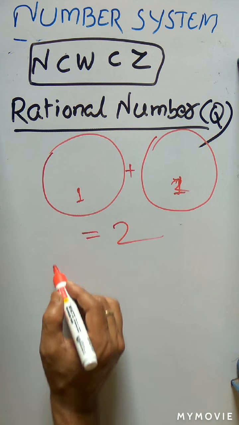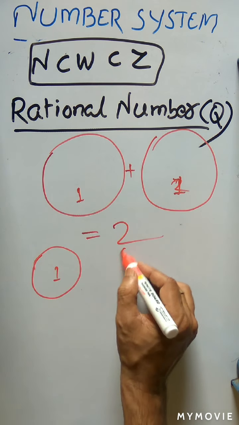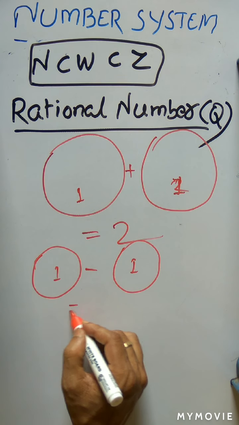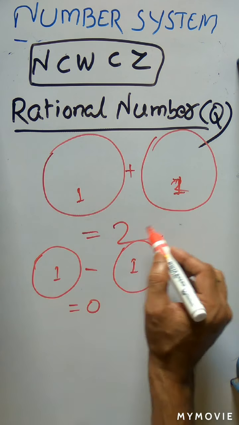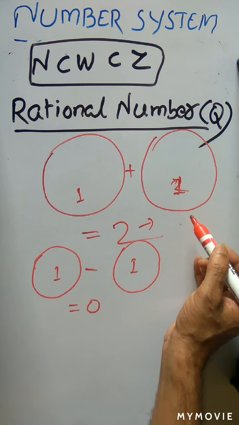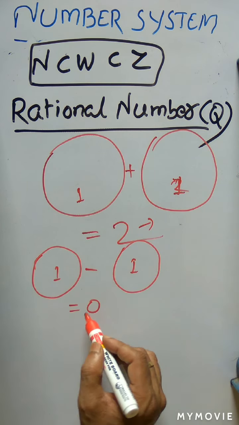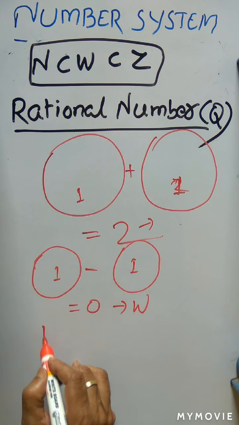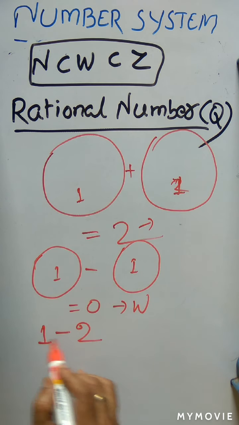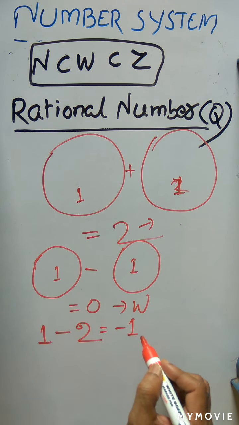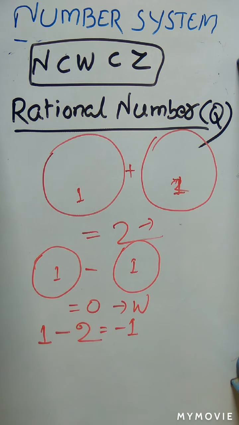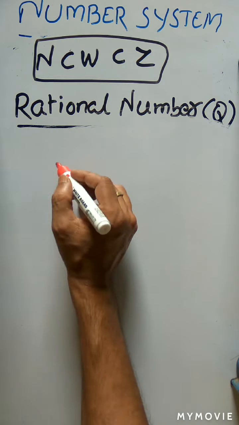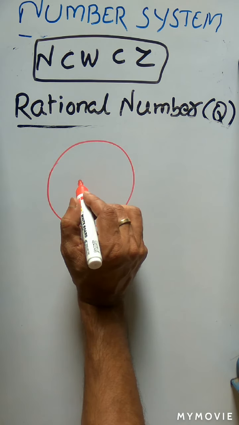Similarly, if this is one pizza and this is another pizza, and you have to subtract, what is the result? The result is 0. So 1 plus 1 is 2. It will come under which set? Natural number set. 1 minus 1 is equal to 0. It will be included in which set? Whole number set. And if you subtract 2 from 1, you will get minus 1. That will be included in which set? Integer set.